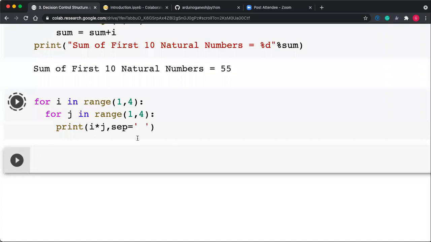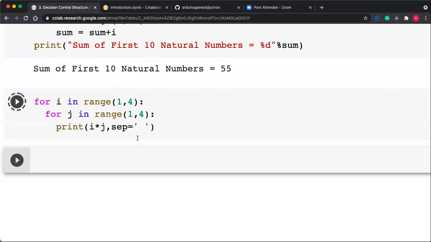It is online, so that's why it requires some time for running your program. For every value of i, the j is taken from 1 to 3. Upon execution of this statement, you will get the output as first 1 into 1, then 1 into 2, then 1 into 3, then 2 into 1, 2 into 2, 2 into 3, like that.